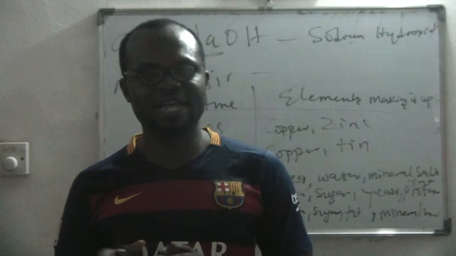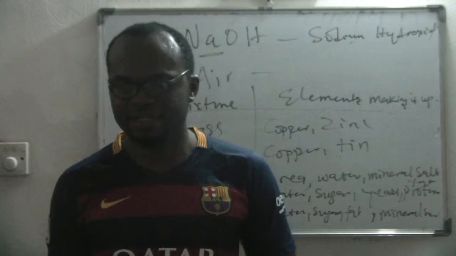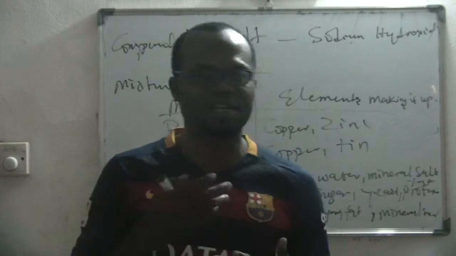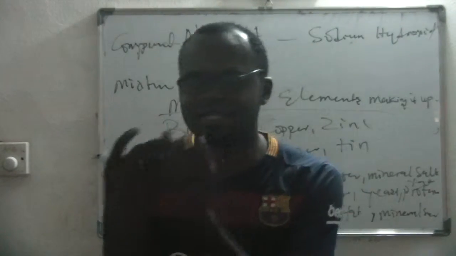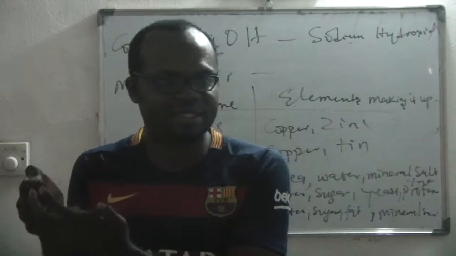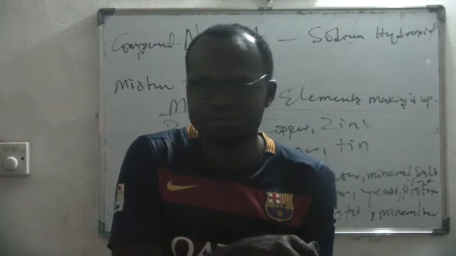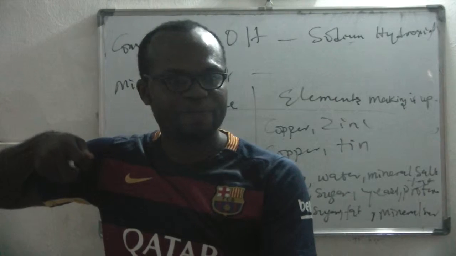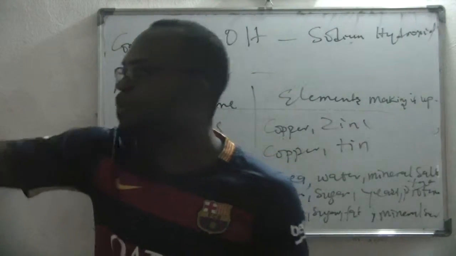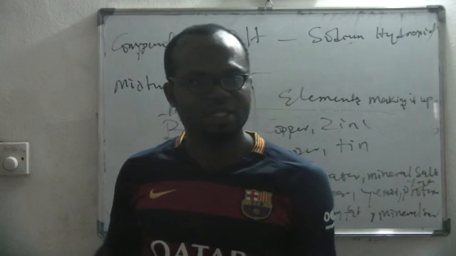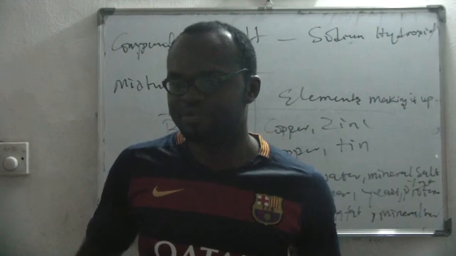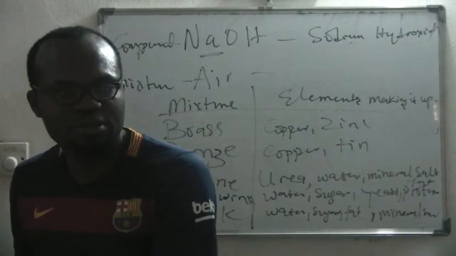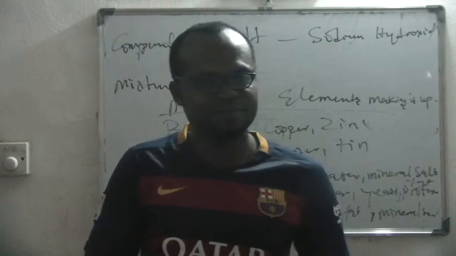Metals have luster. They are malleable. They are magnetic. You understand? It's only metals that are magnetic. Non-metals are not magnetic. They don't have luster. Luster is that shiny color that you can see. Metals are malleable. They can be drawn into wires. You use metal to make wire, isn't it? The copper wire in this house, you get it from metal. But non-metals, you cannot. They are not malleable. Metals are ductile. They can be bent and be drawn. But non-metals are not ductile. Is that clear? Yes.